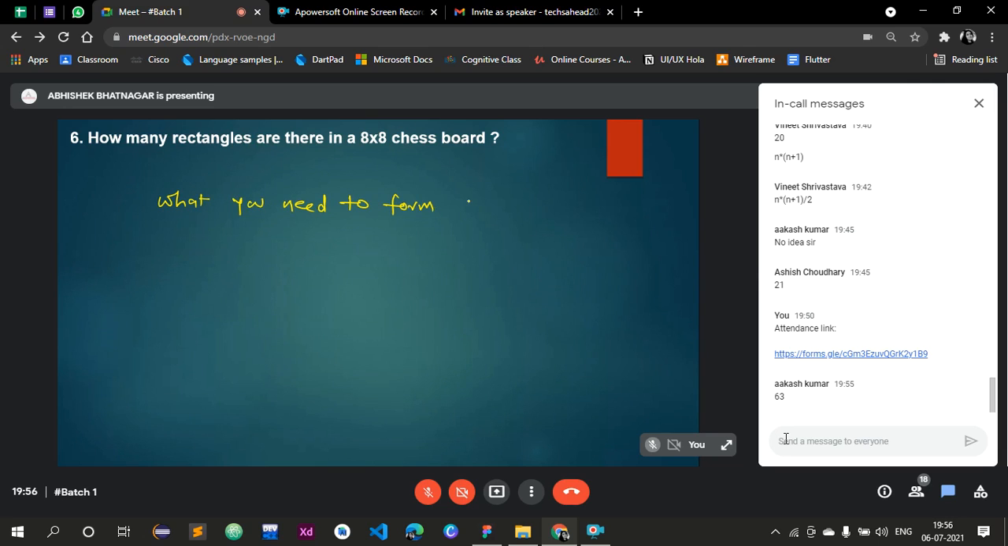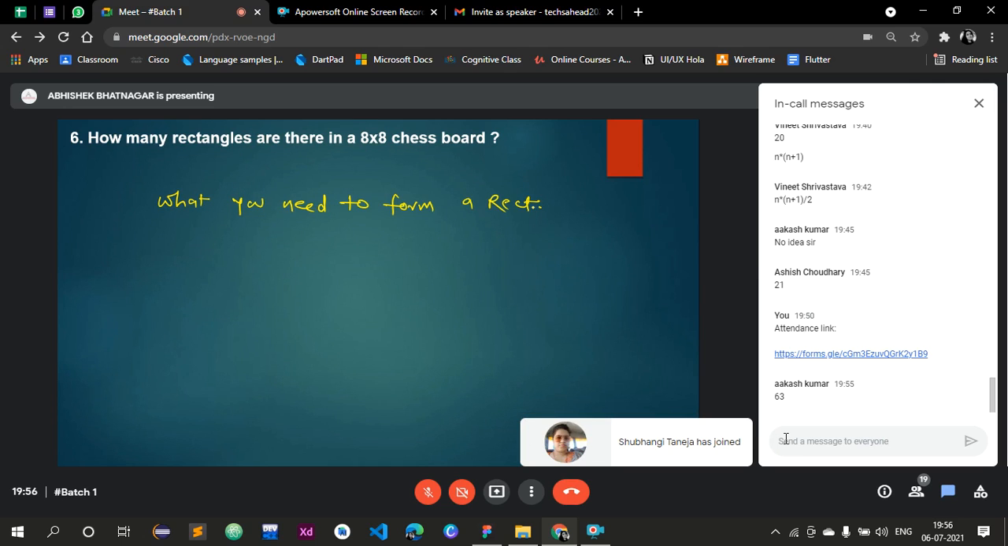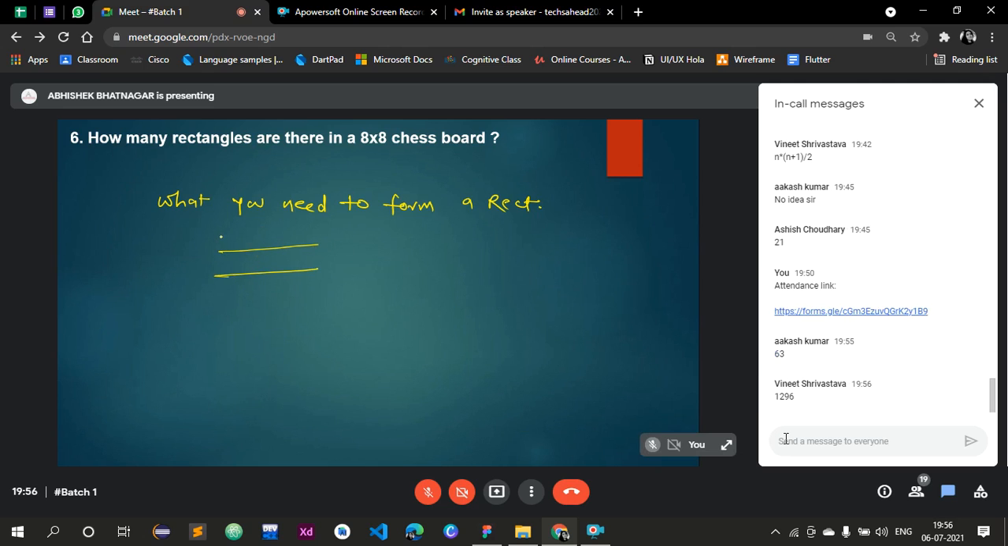Tell me the answer for this question. What do you need to form a rectangle? 4 sides. Okay. These 4 sides mean 2 sides must be horizontal and 2 vertical. Vineet is right. The answer is 1296. Can you tell me the concept, Vineet? It is GCD.